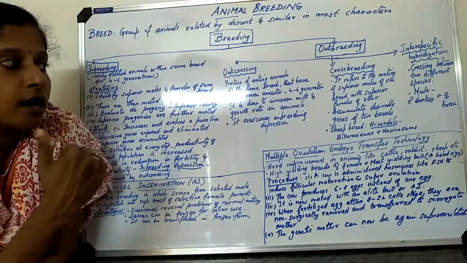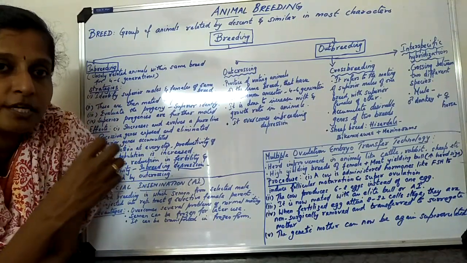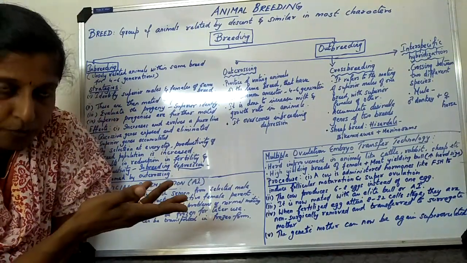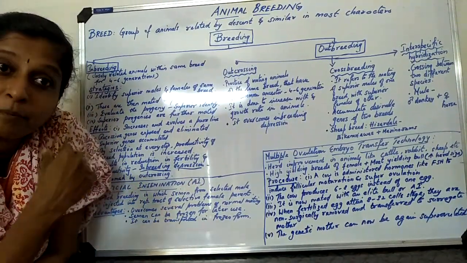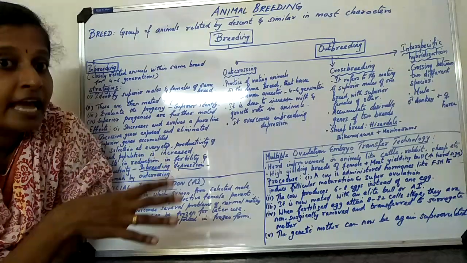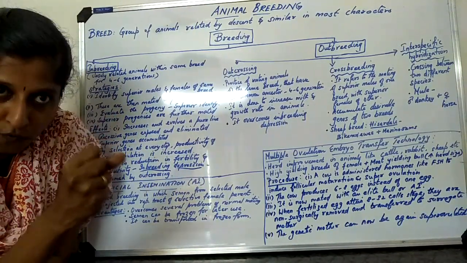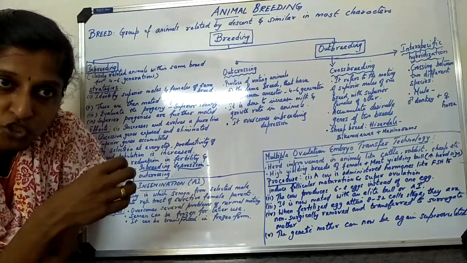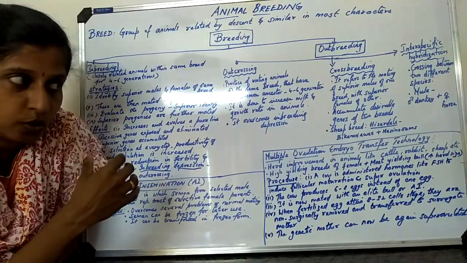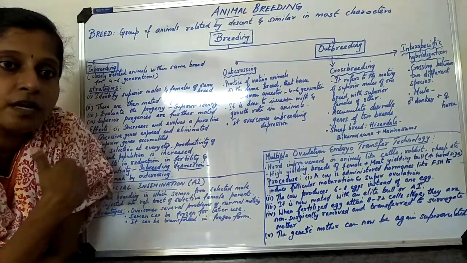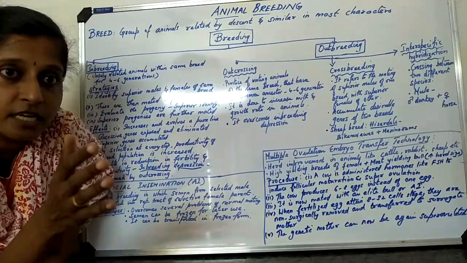Okay. So here what happens is that when these superior qualities of one breed are mated with superior qualities of another breed, the offspring which we are getting will have the combined characteristics of both of them. We will be accumulating only those offsprings or progenies which are exhibiting good characters of their parents. The recessive ones will be eliminated. So accumulation of desirable genes of the two breeds is taking place.